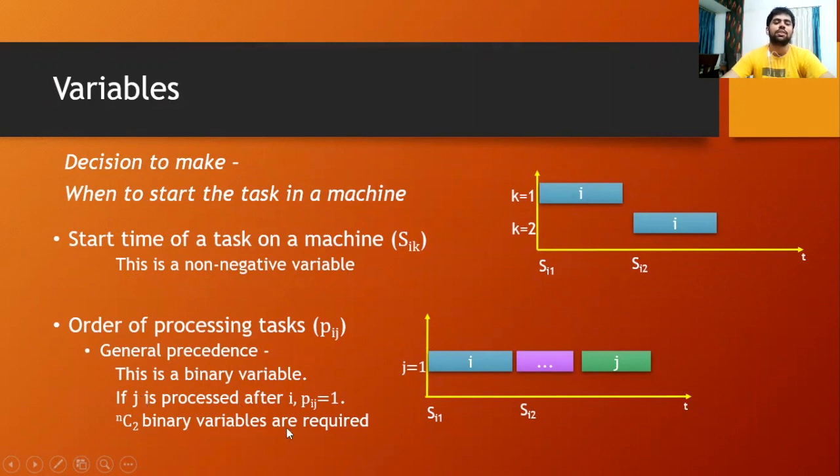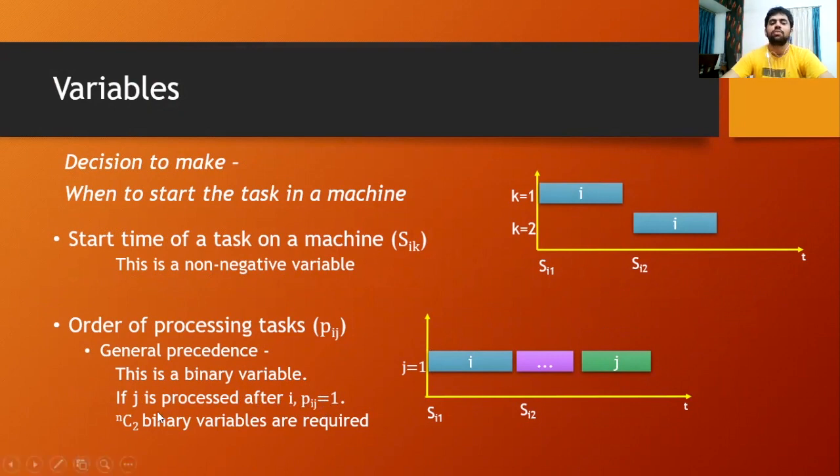So how many Pijs do we need to consider here? We need to consider all possible pairs. There are n jobs, so there will be nC2 different pairs. And one more thing we need to consider is, if Pij is equal to 1, it's obvious that Pji will be equal to 0. It will be redundant.